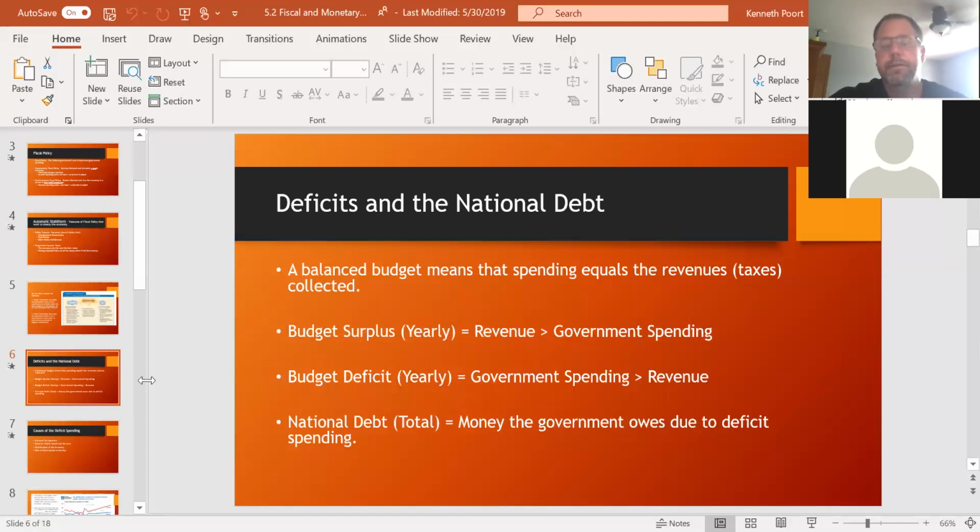So part of the idea of government spending and fiscal policy, we have to know the difference between debts and deficits. Just like you and I, if we did the budget activity, you only have so much money coming in, we call that revenue. When I make money doing my job, I get my paycheck, and that term we looked at was our net income. How much money do I have in my pocket to spend? That's my revenue. That's how much money I have coming in.